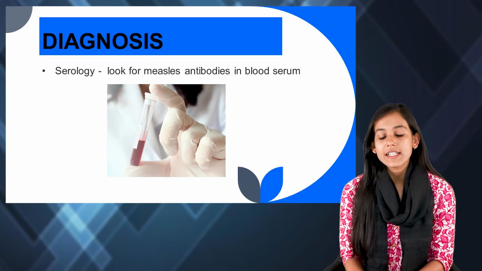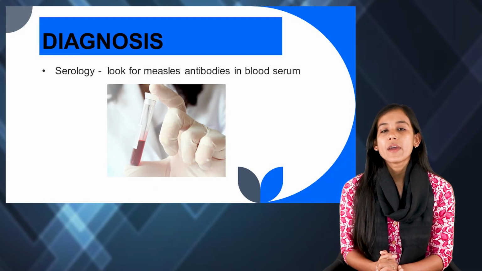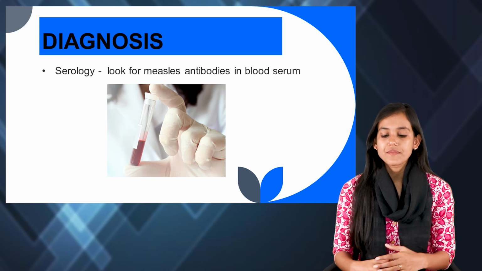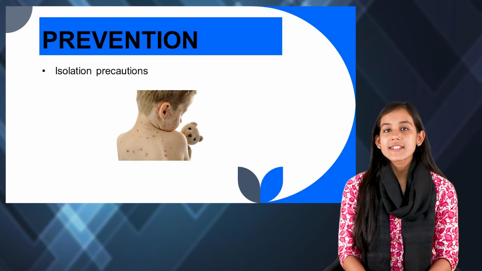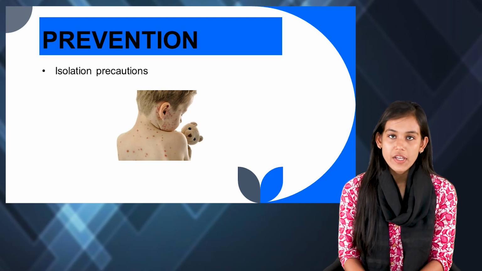So through that only we can confirm the diagnosis. And if we need laboratory investigation, in that case we can do serology, where we can look for the measles antibodies in blood serum.